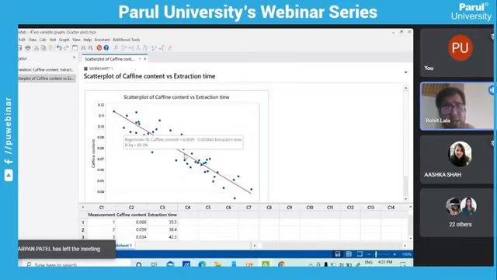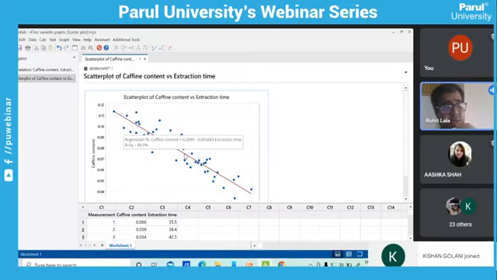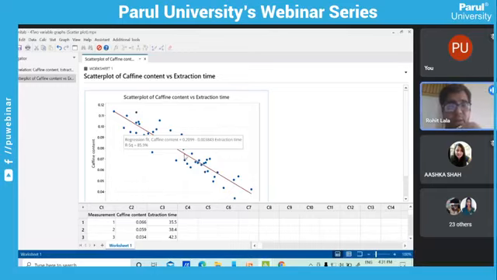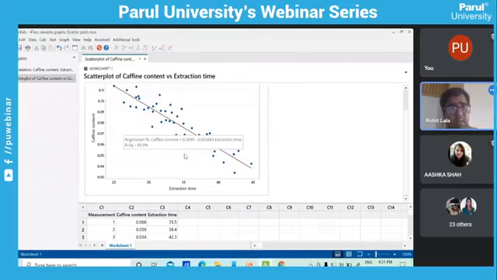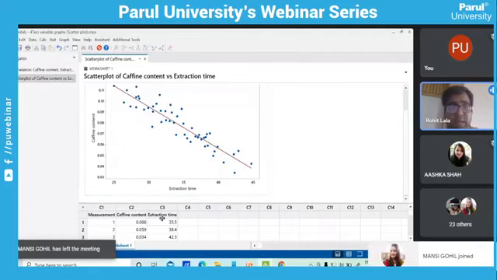So at 0 value also the caffeine content would be 0.2099. On the basis of it, if I make more extraction, it would reduce the value. So this was a basic two variables case, where both the values are numerical. Apply a scatter plot.